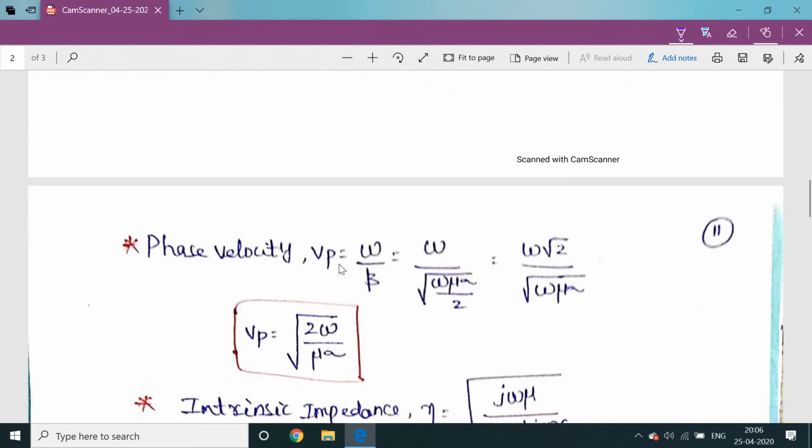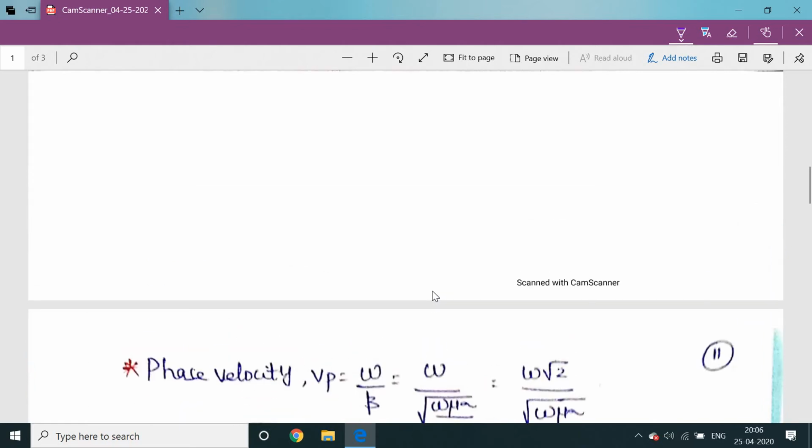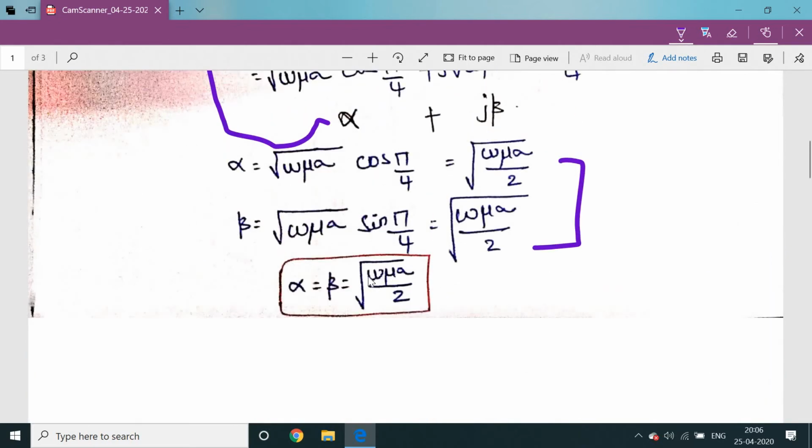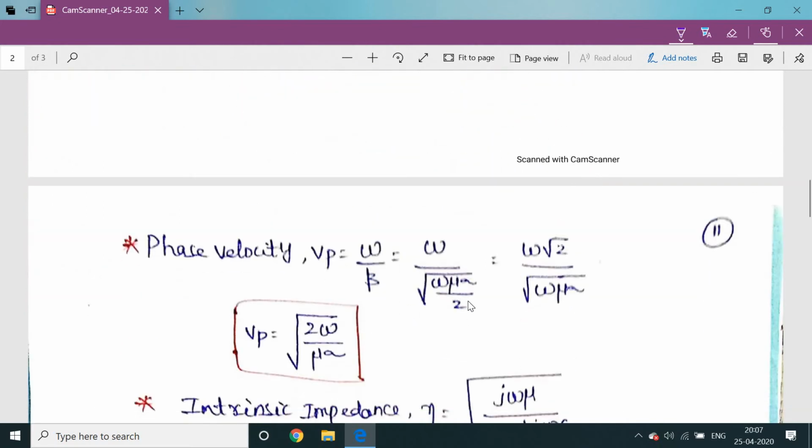For the phase velocity Vp, we know the formula is omega by beta. So omega by, what is beta? From here, the square root of omega mu sigma by 2. We substitute the same thing here, so this 2 goes to the numerator, giving omega times the square root of 2 over the square root of omega mu sigma. This omega and omega get cancelled, so finally we get Vp is equal to the square root of 2 omega by mu sigma.